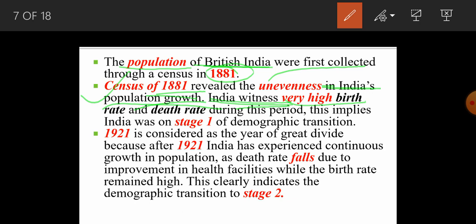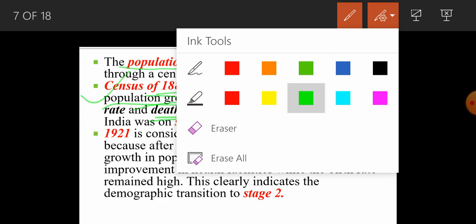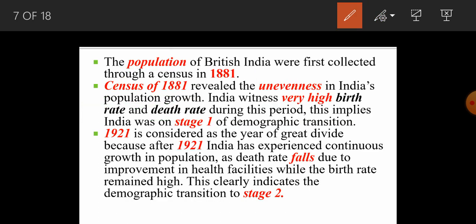Now, in what terms was it uneven? Because the rate of birth and death was very high. The rate of birth and death both was very high, right? Now, let's see what else. The second thing is that during this period, India was in stage 1. Because of the very high birth rate and death rate, the demographic transition profile says it was the first